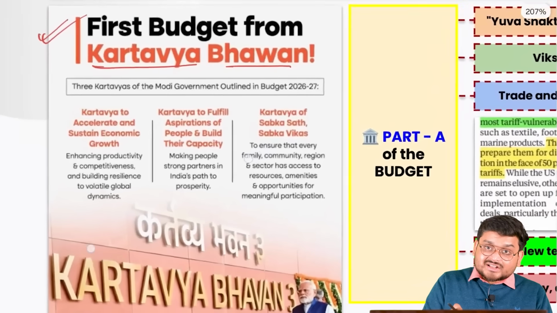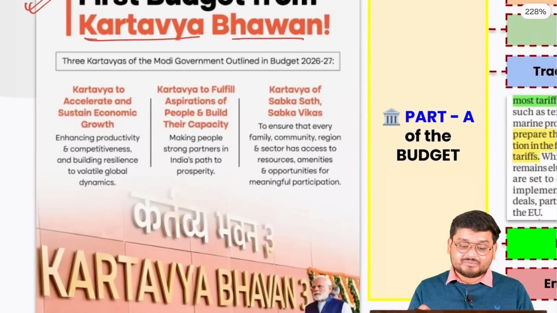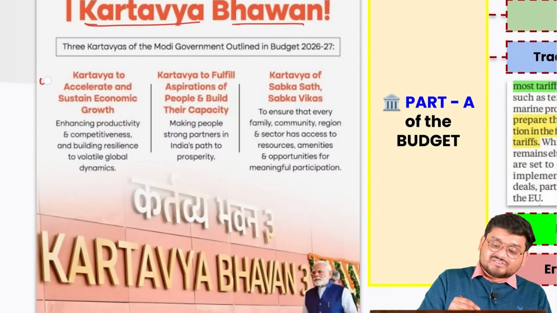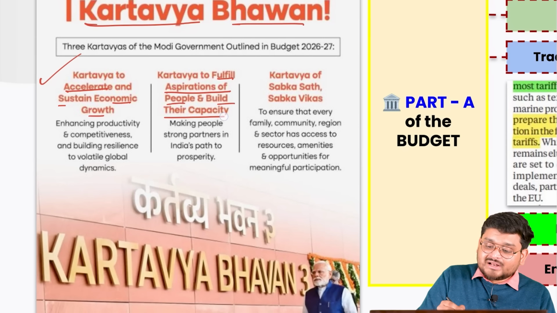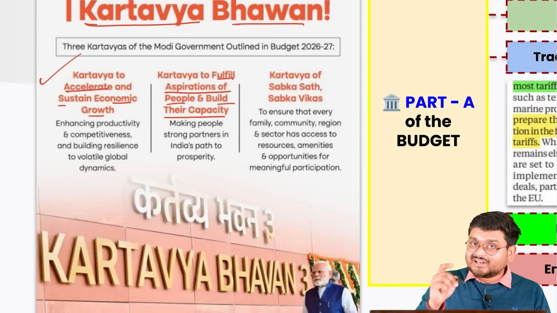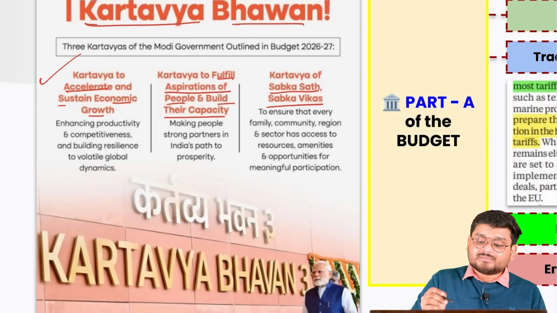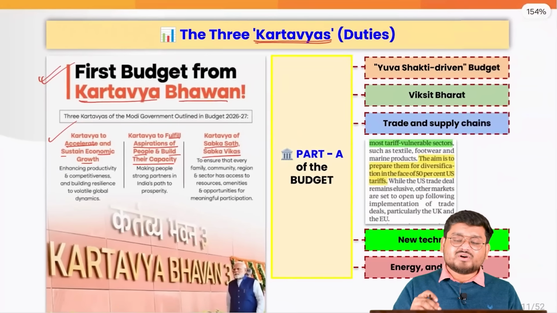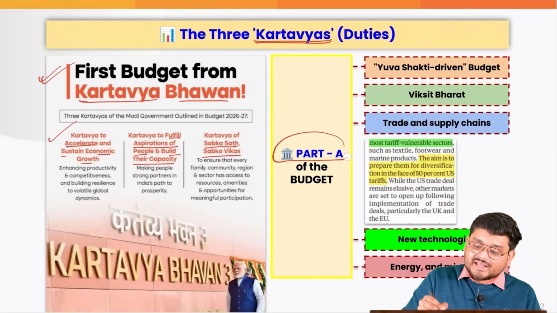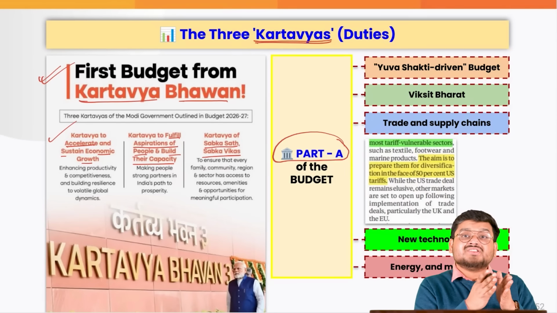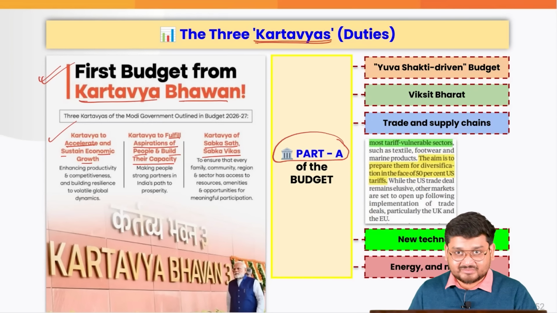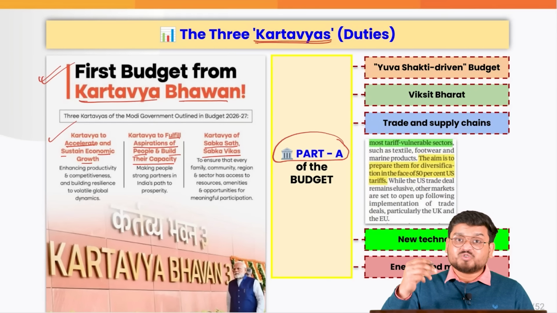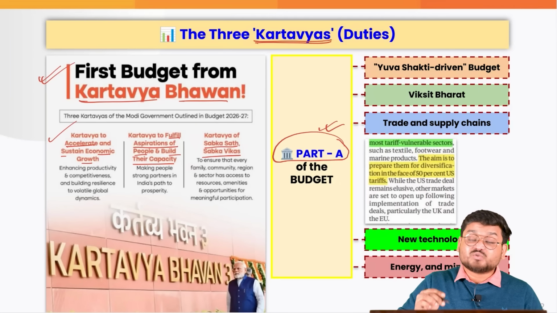And the three kartavyas, the three duties that the government of India is trying to strive for. Firstly, kartavya to accelerate and sustain economic growth, to fulfill aspirations of the people and build their capacity. And finally, Sabka Saath and Sabka Vikas. So this is where you have to understand we are going to start Part A of the budget, where the three kartavyas have been systemically, thematically divided by the government of India. And that is where we are also going to understand in a part-wise format.